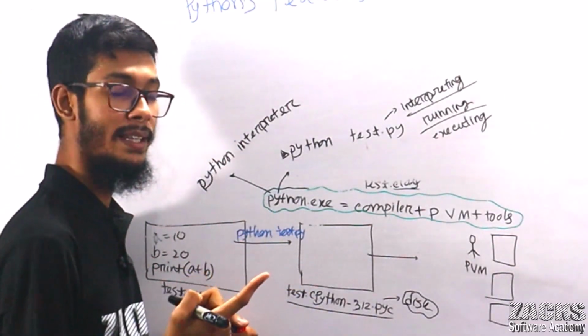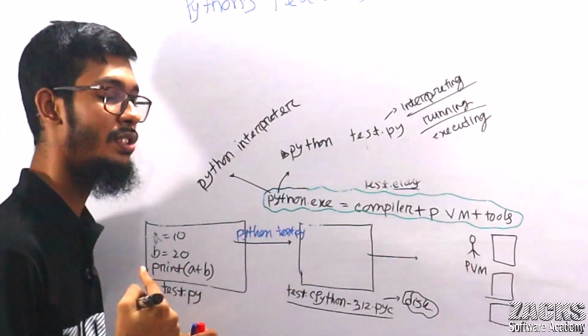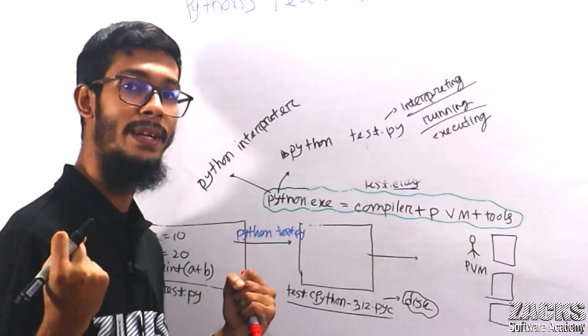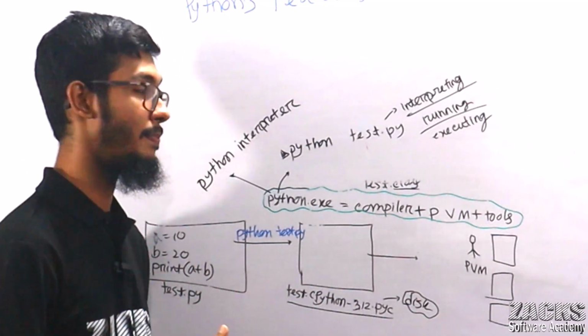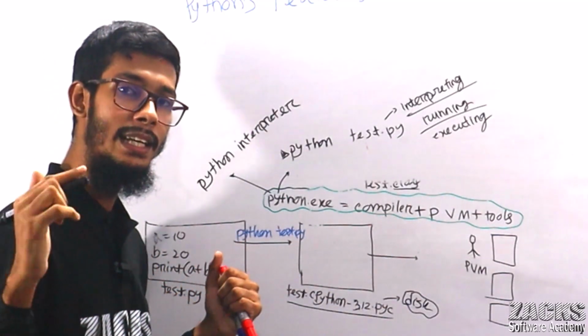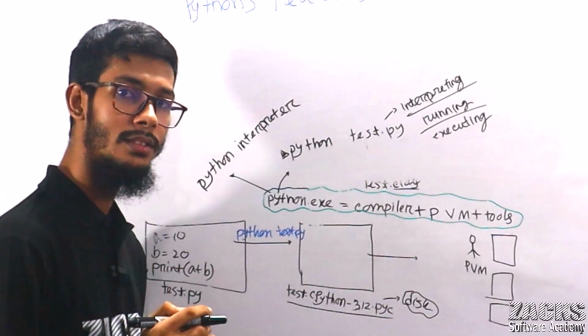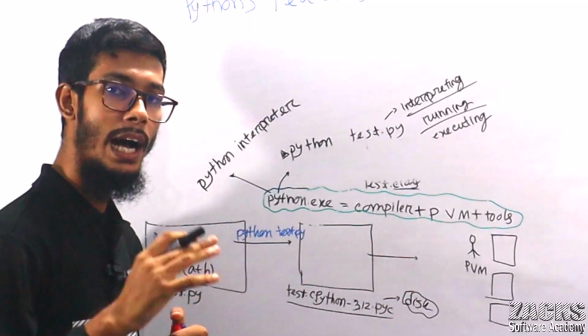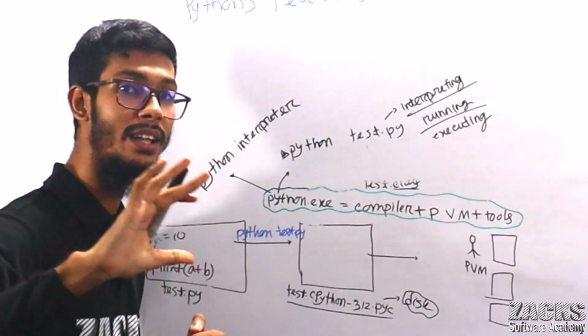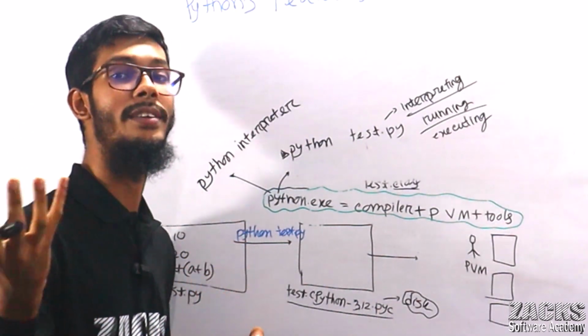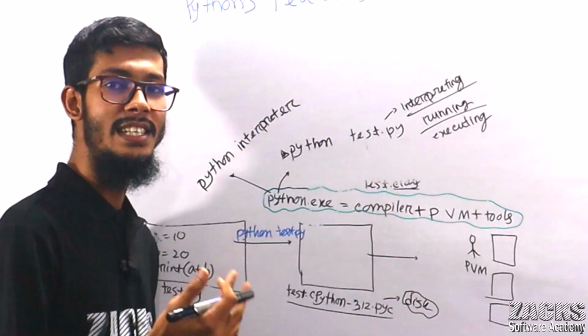So from our perspective, this is a Python interpreter. Are we compiling a Python program separately like a Java program? No, we are not compiling. Simply we are interpreting, executing, running.